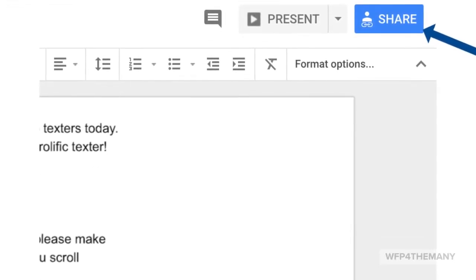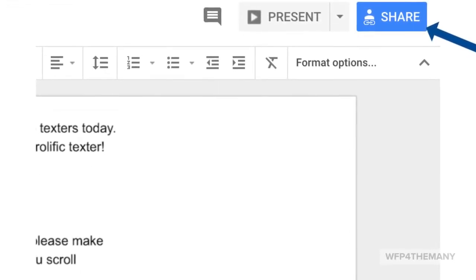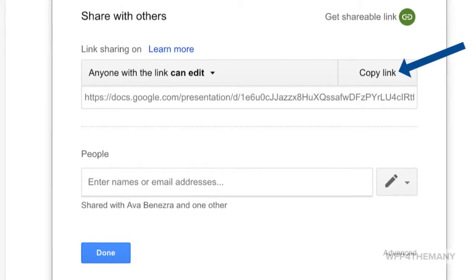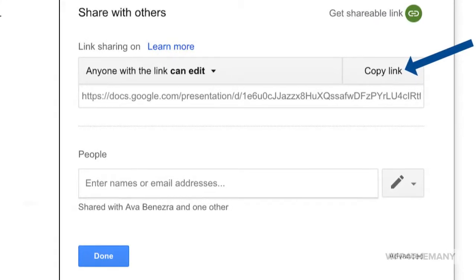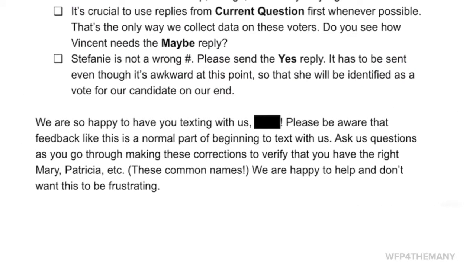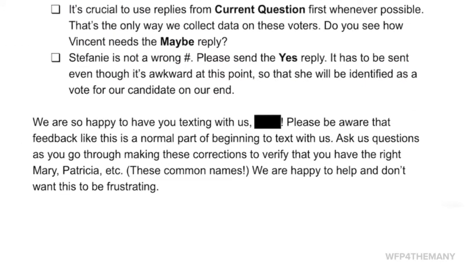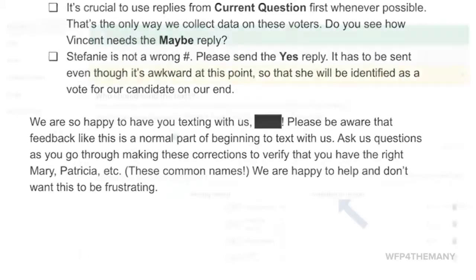When you've completed the document, click on the Share button in the upper right-hand corner. Then click on the Copy Link button and then share the link in a direct message to your texter. Remind your texters that they need to make corrections before they can proceed sending more texts.